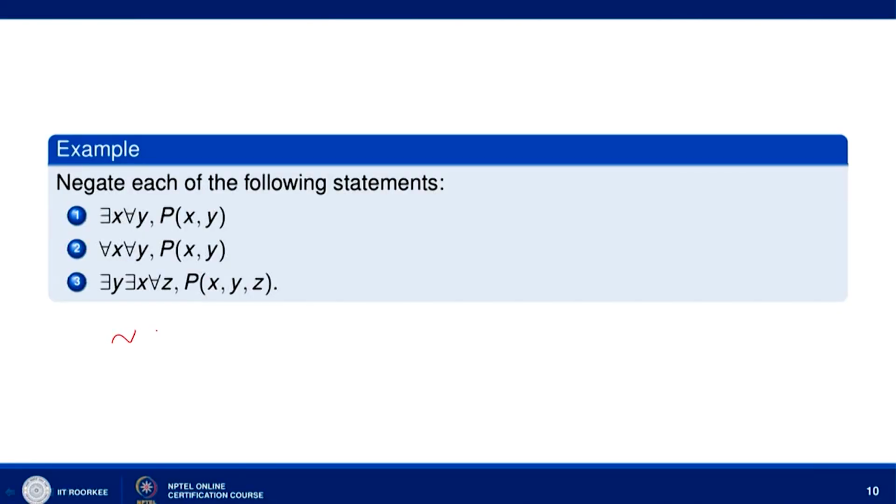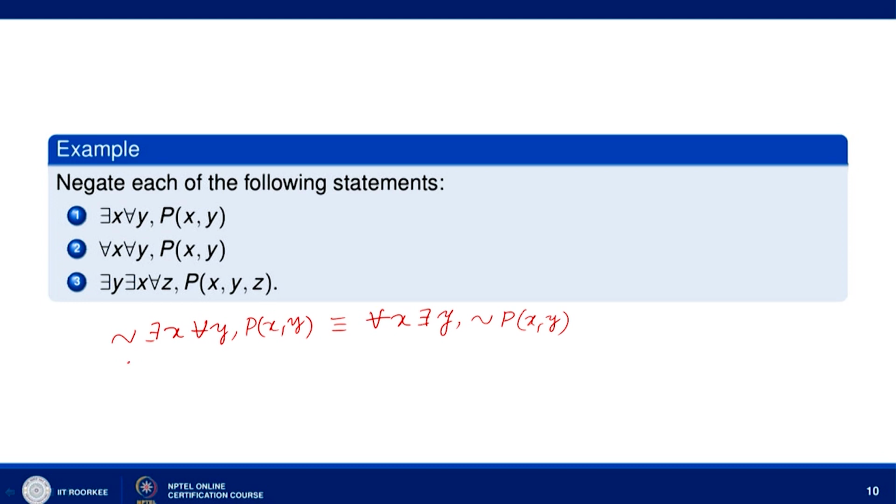Now, let us go to the next example, negate each of the following statements. So, negation of there exists x for every y p x y is equivalent to: the existential quantifier becomes universal, so for every x, and for every becomes there exists y such that negation of p x y.